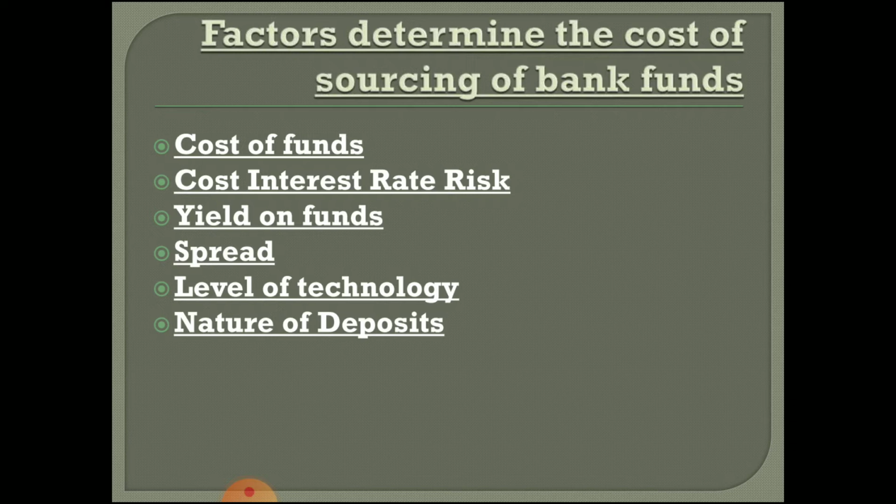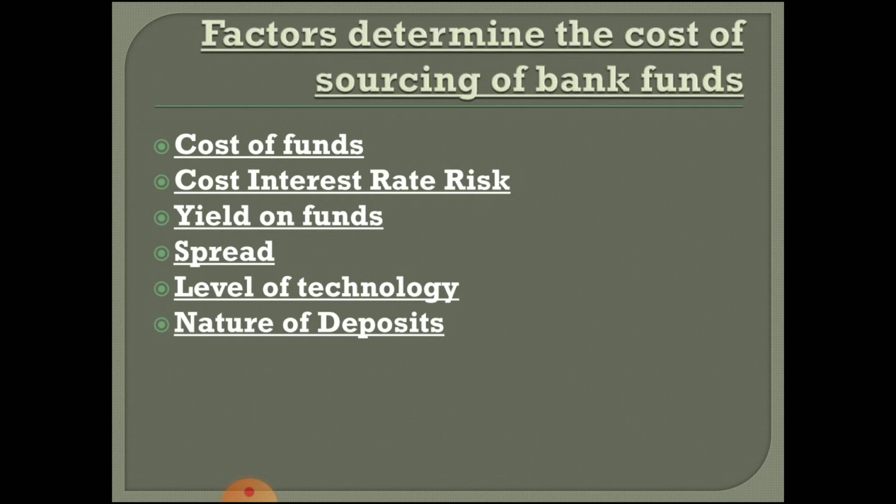Based on that, the particular bank is going to select a particular source, right? So cost of funds is the foremost important factor which every bank will determine while selecting a source of bank's fund. Then cost, interest rate risk, right? The interest rate risk, what they are going to pay. If the interest rate is very high, for example, if they are collecting money through debentures, generally in debentures the interest rate will be very high. And when the interest rate is high, the bank will not go in that favor.